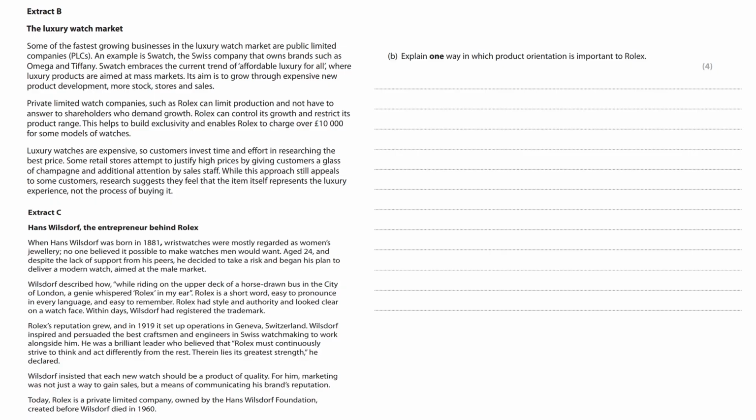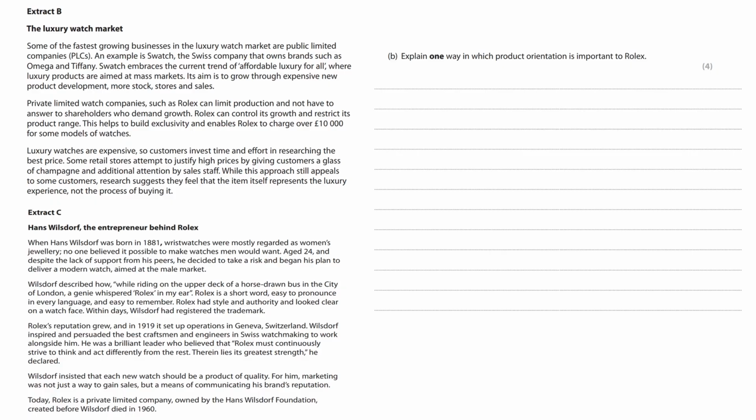Wilsdorf described how, while riding on the upper deck of a horse-drawn bus in the city of London, a genie whispered Rolex in my ear. Rolex is a short word, easy to pronounce in every language and easy to remember. Rolex had style and authority and looked clear on a watch face. Within days, Wilsdorf had registered the trademark.